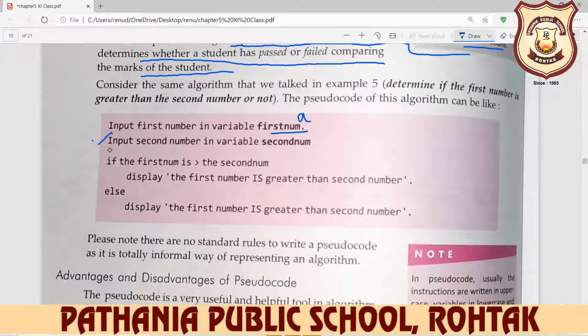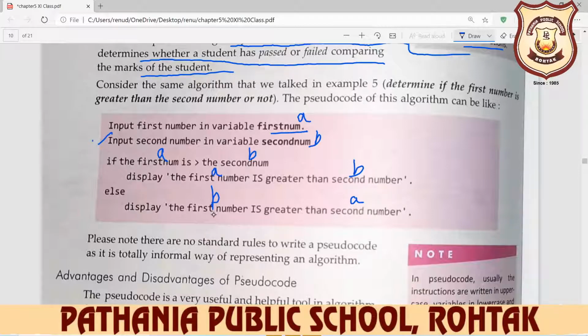Then input second number in variable second num. If A is greater than B, here you write: if A is greater than B, display the first number is greater than the second number. So display A is greater than B. Else display B is greater than A. Choice is yours. You write first number, second number, or you write A and B, the choice is yours.